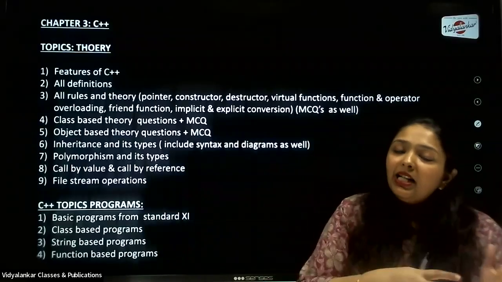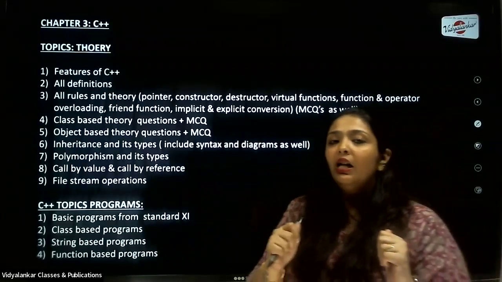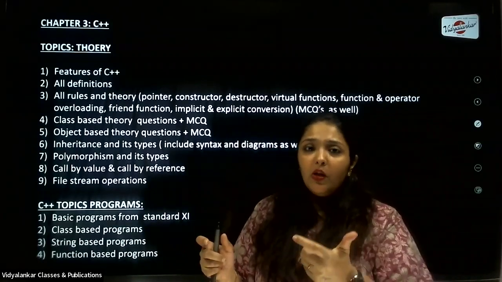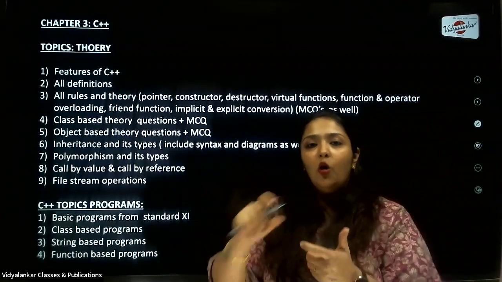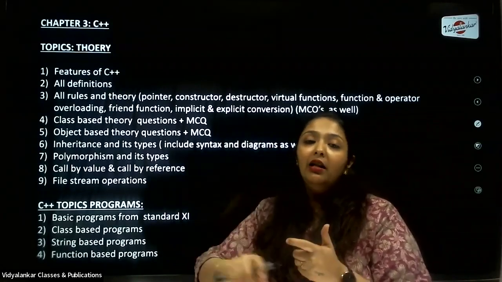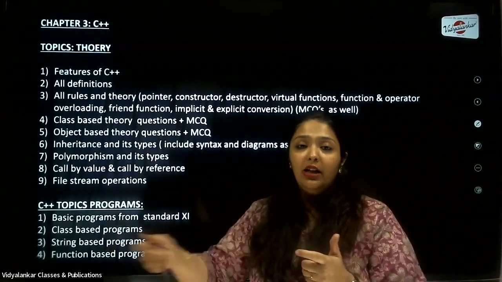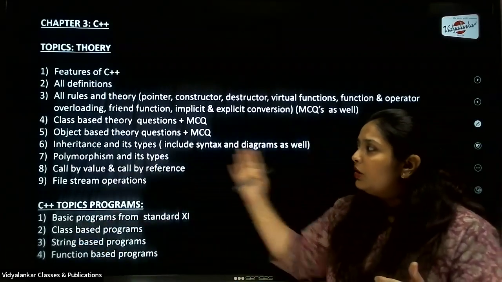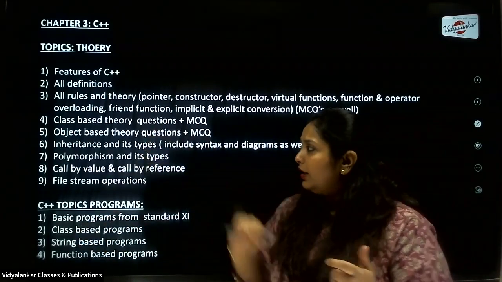So these are object-based theory questions. As I said, you write the definition for that particular object, then you write down the syntax. They can be very specific with the question: define object, or what is an object, and how will you declare an object or call a class using an object. All those questions can be asked based on classes and objects.